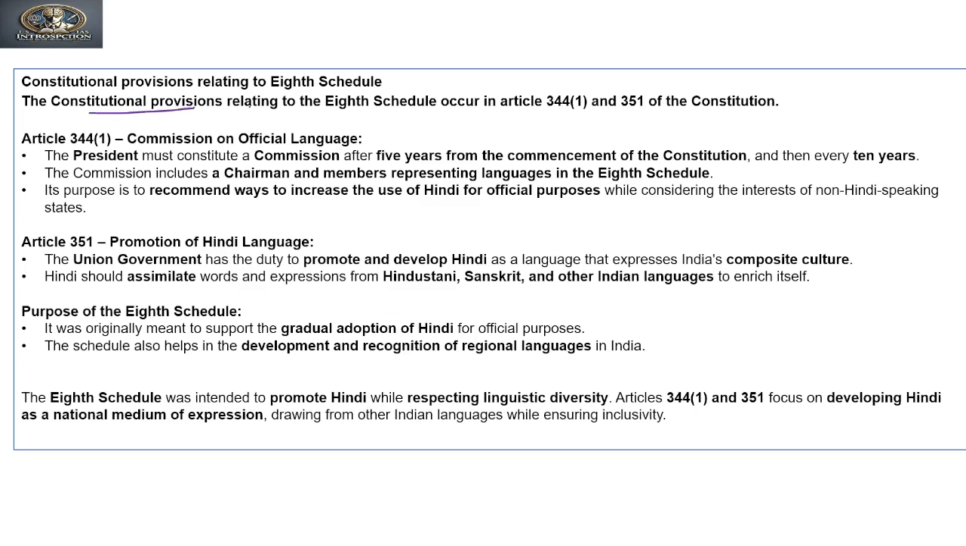The constitutional provisions related to the 8th schedule occur in Article 344 Clause 1 and Article 351 of the Constitution. Article 344 Clause 1 is about the Commission on Official Language. It says that the President must constitute a commission 5 years after the commencement of the Constitution, and then every 10 years. So who is authorized to constitute? The President will constitute a commission on official language after 5 years from commencement, and after every 10 years.